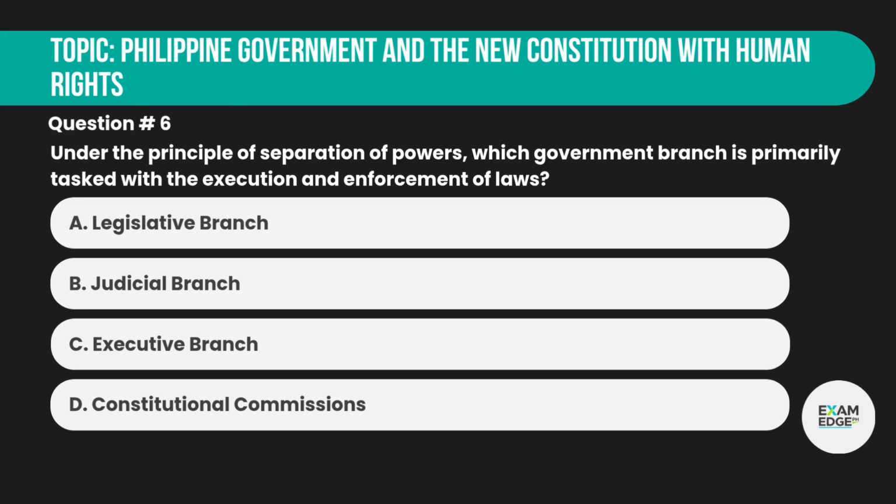Question number 6. Under the principle of separation of powers, which government branch is primarily tasked with the execution and enforcement of laws? A. Legislative branch, B. Judicial branch, C. Executive branch, D. Constitutional commissions.